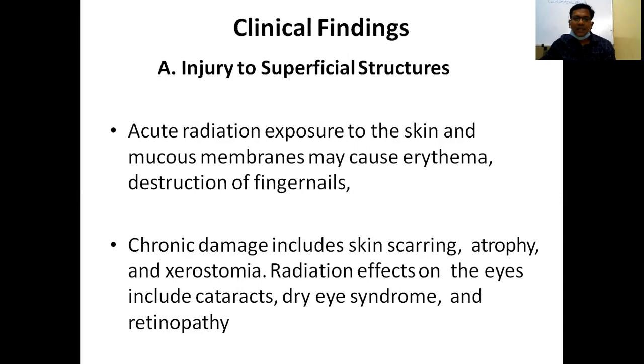Radiation effects on the eyes include cataracts, dry eye syndrome, and retinopathy.